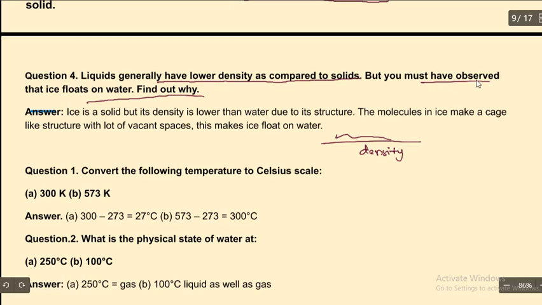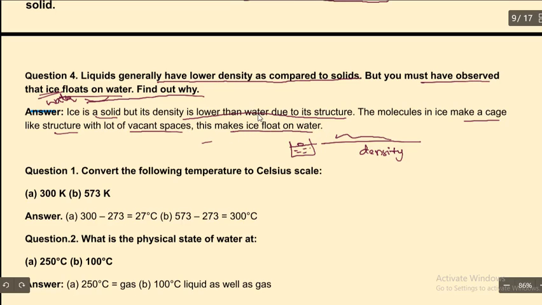But most of you have observed that ice floats on water. Ice is also made up of water only, right? As it is a solid, it should sink in water, right? But it is going to float on the water. Why? Because ice is a solid, but its density is lower than water due to its structure. The molecules in ice make a cage-like structure with a lot of vacant spaces. This makes ice float on water.